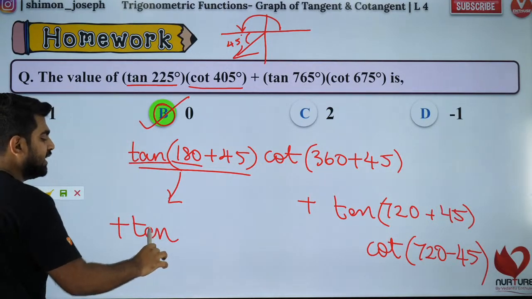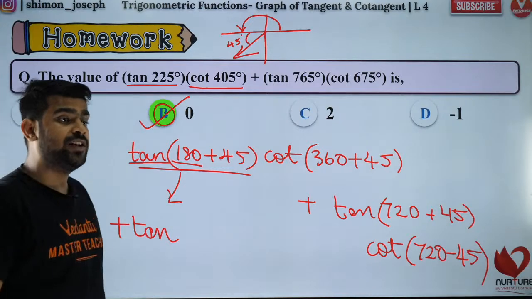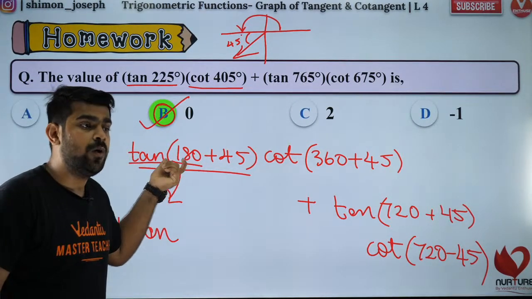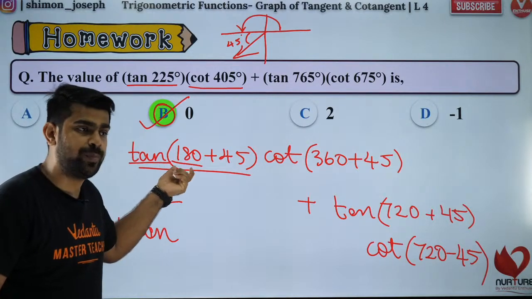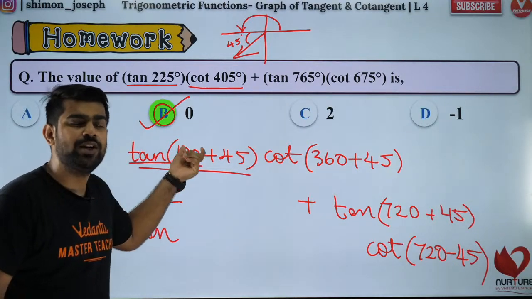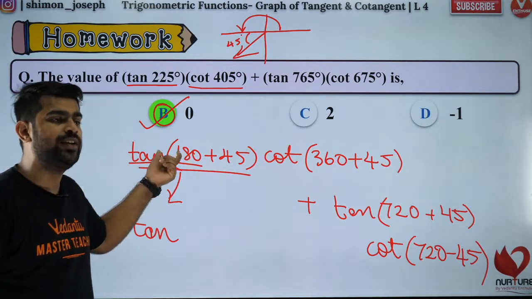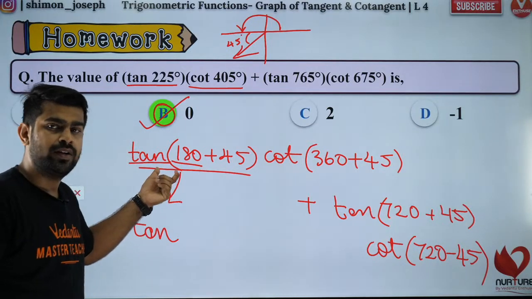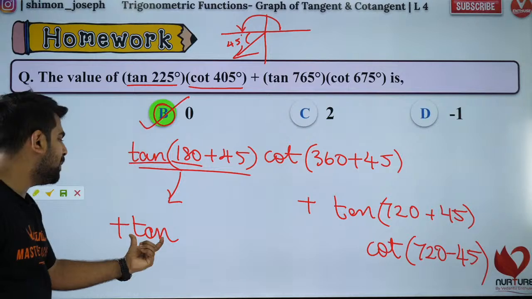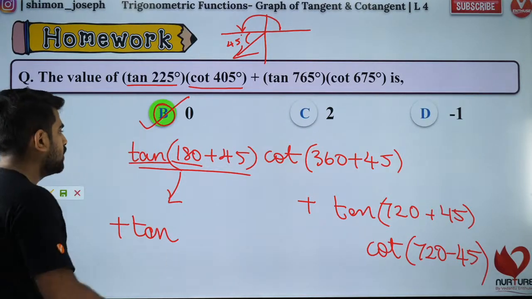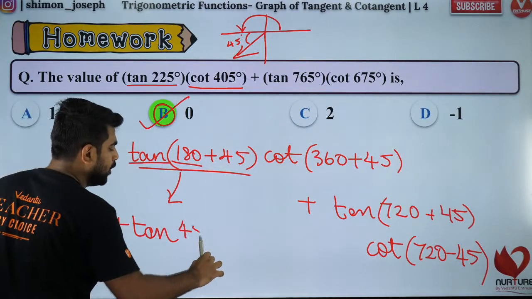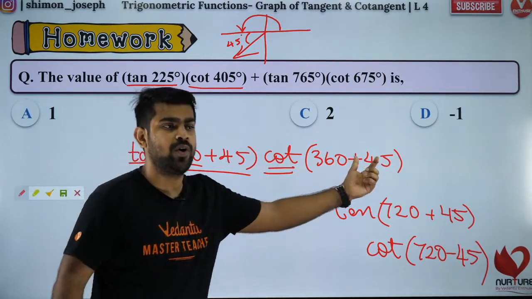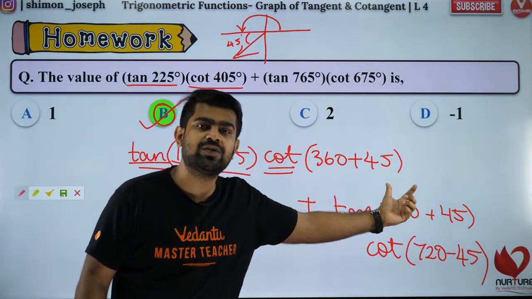I taught you this in sine. When I taught you sine and cos, I told you whenever you have an integral multiple of pi, that is 180 into 1, 180 into 0, 180 into 2, 180 into 3 and so on, then you will have the same trigonometric ratio coming down. So that will be tan of 45 only into, this will be what? Cot of 360 plus 45. What is cot of 360 plus 45?